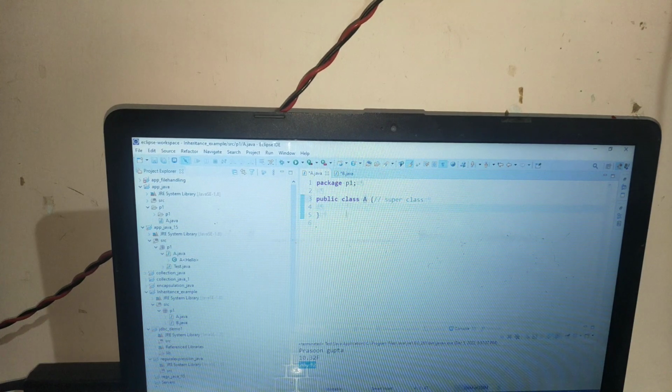Now, what are the members, and what will I write inside this superclass, inside this block of code? Think of a family: there are 4 members in a family.